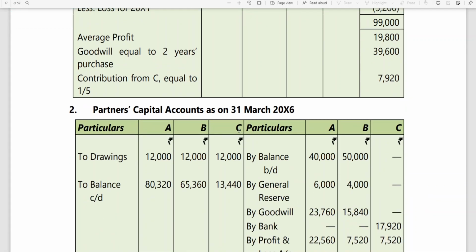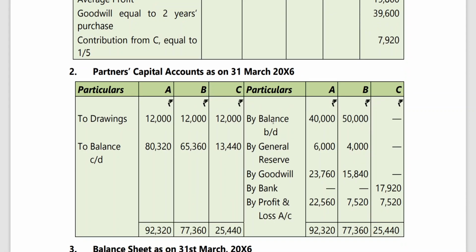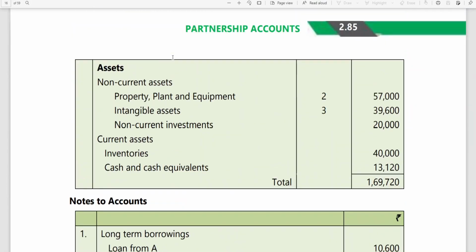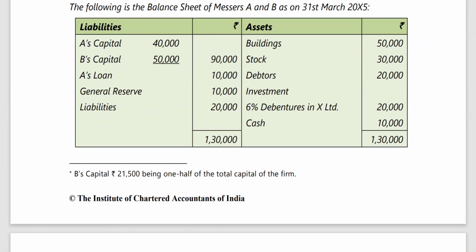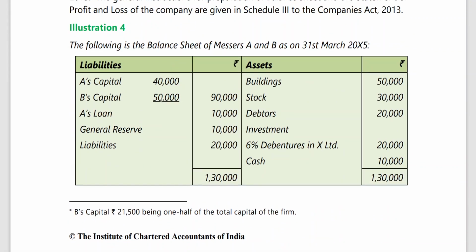Now, cleverly, see how he has done it. Without preparing capital accounts as on 1st April 15, he has directly come down to this. How has he come down to this? By balance brought down, 40,000, 50,000. These are the capitals given here in the balance sheet problem. A's capital 40, B's capital 50.